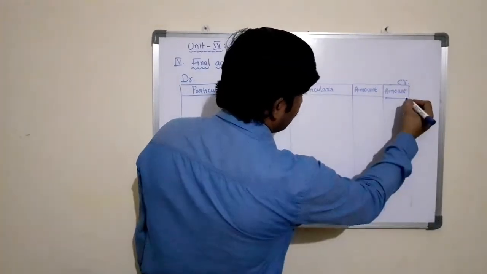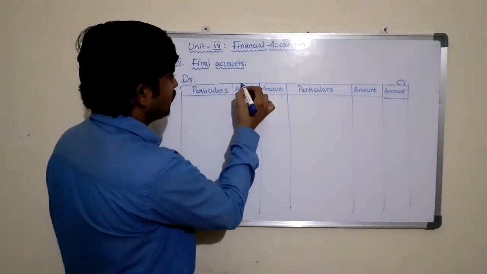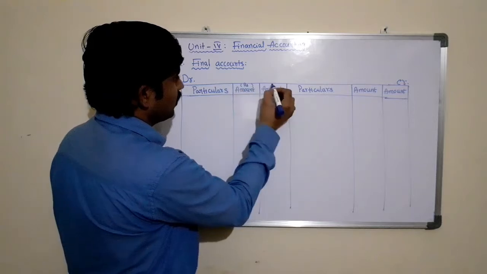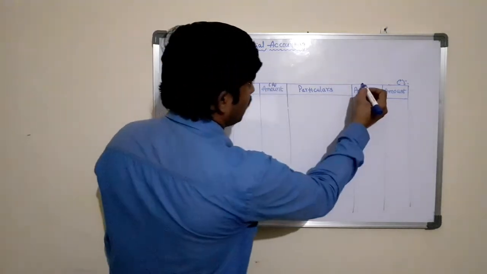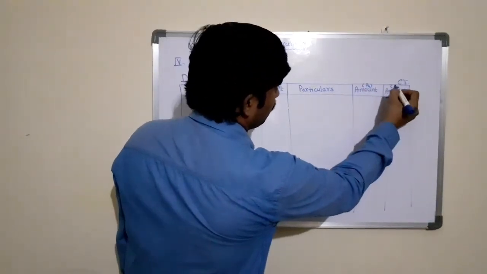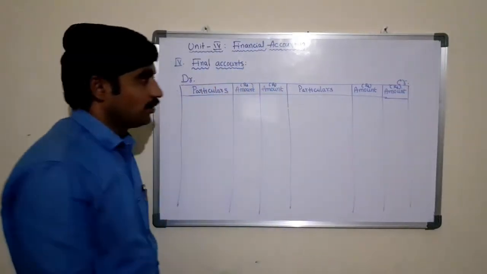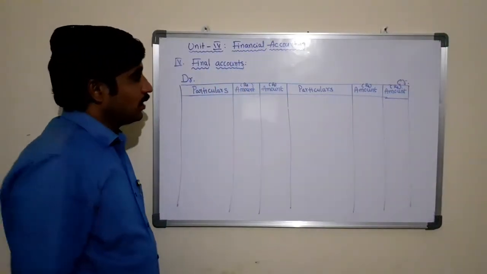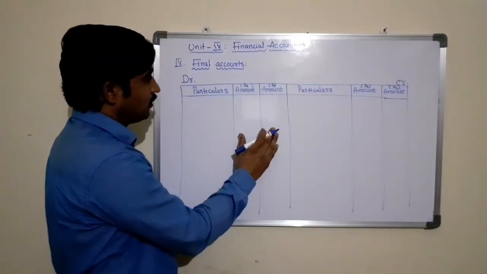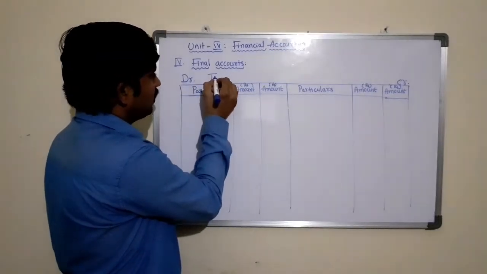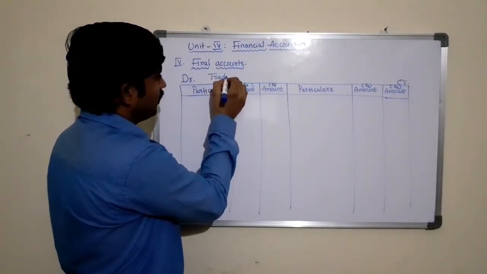So this is the format. Amounts are in terms of currency; as we are in India, we are using rupees, so we can write here amount in rupees.